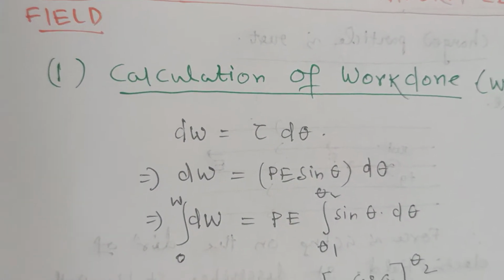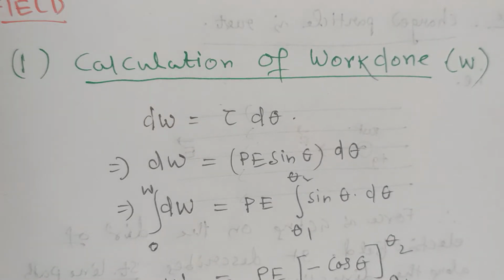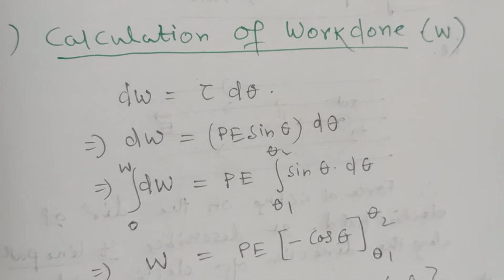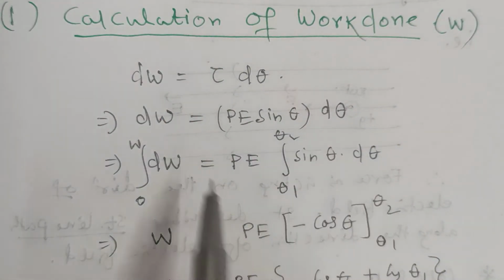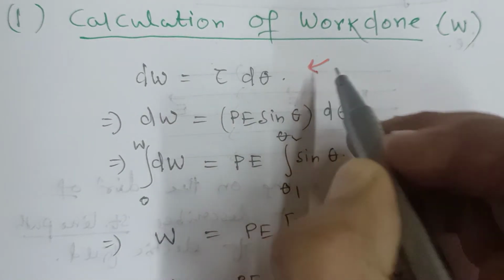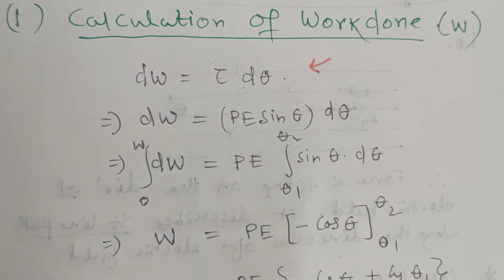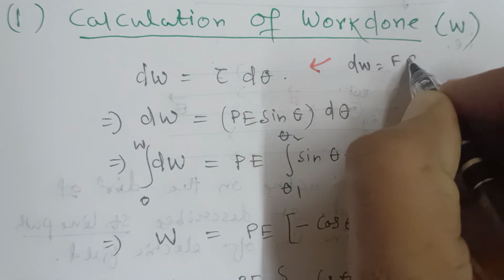First thing that comes to your mind: why is work done? As the dipole starts to rotate, some work will be done against the torque applied on it. So first we will calculate the amount of work done. This is a very simple formula: dW is equal to tau d theta. How does this formula come? You remember, in linear or translational motion, dW is equal to F into ds.